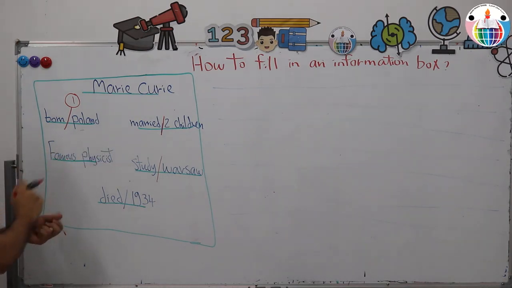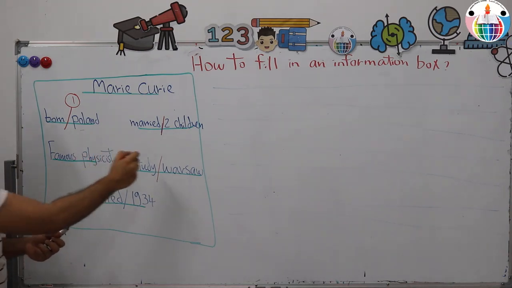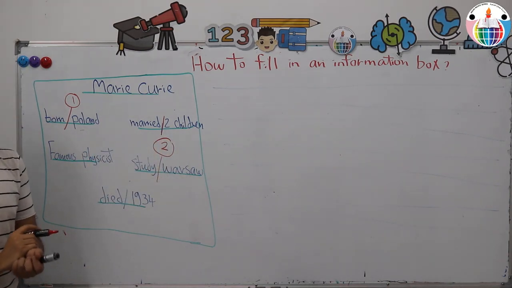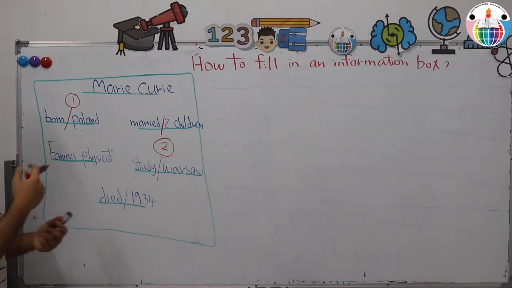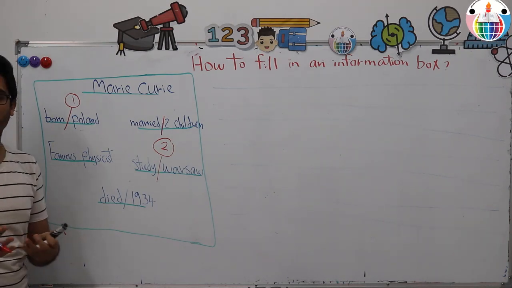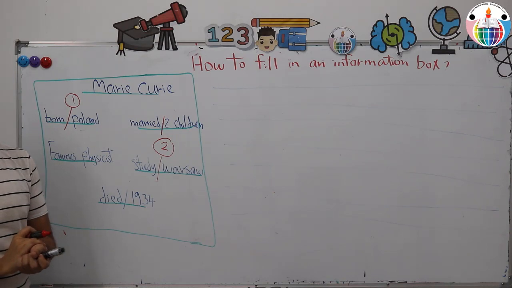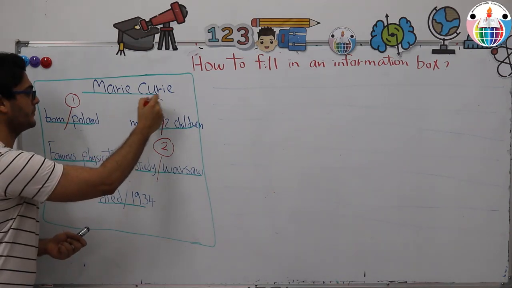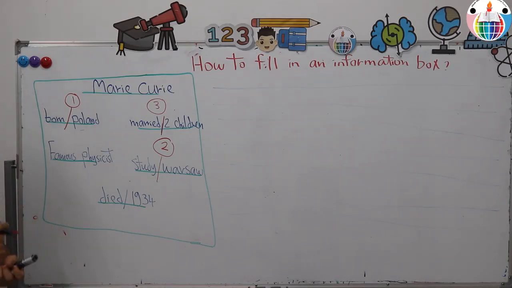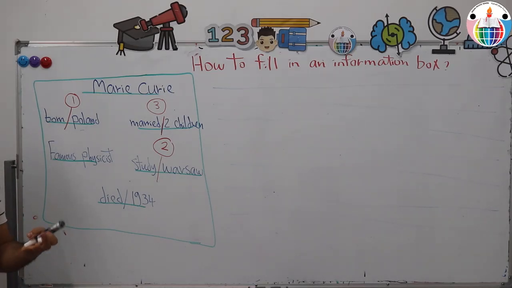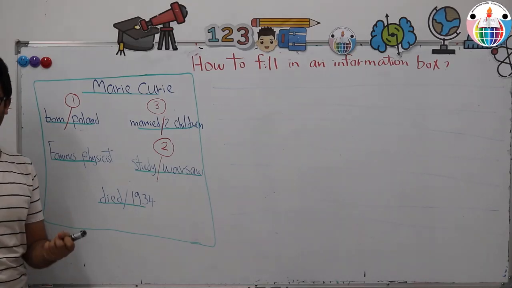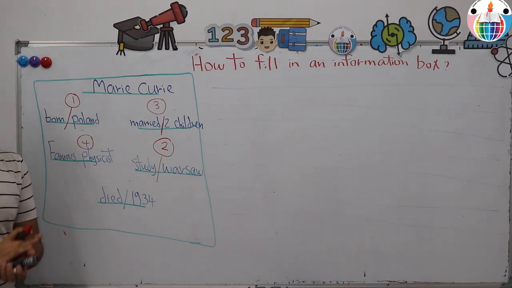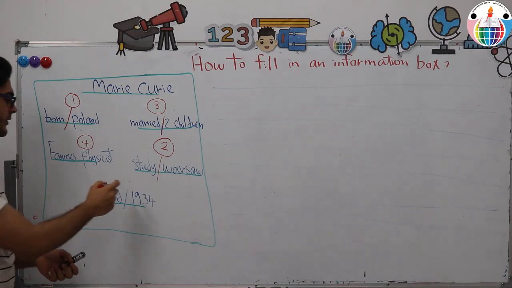So, any idea here which refers to her education? Of course, yes. Study and Warsaw. So, this is idea number 2. Then, after education, her life as a wife or after she got married. So this is number 3. And we'll start talking about her career. What did she become after she graduated? Of course, a famous physicist. And the last idea is her death.